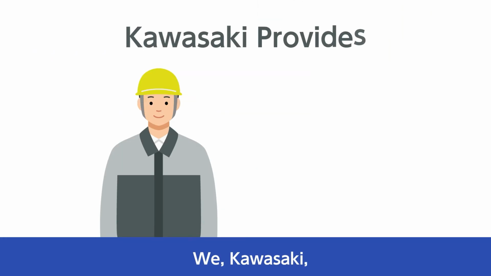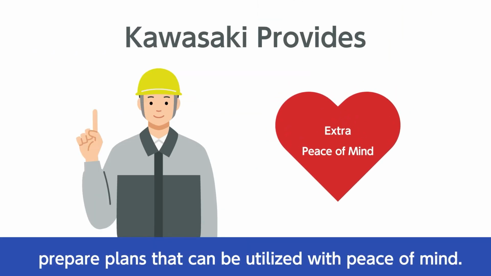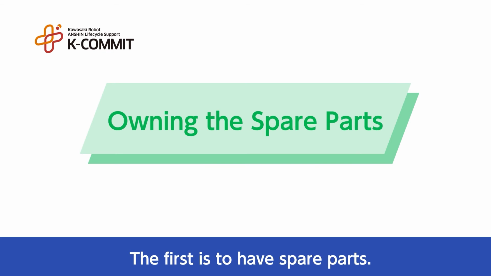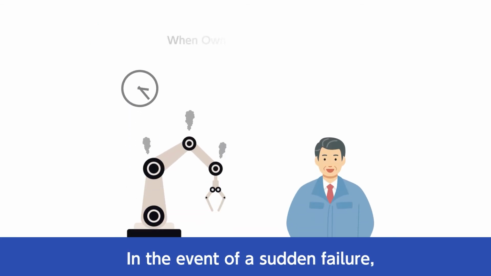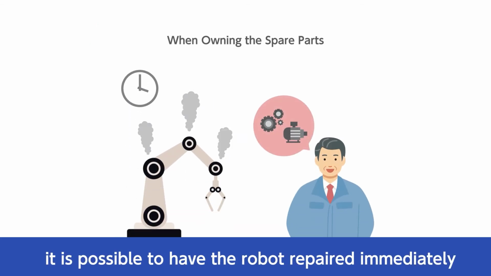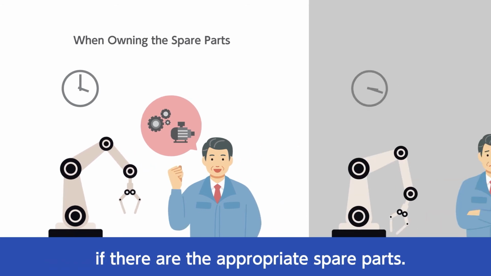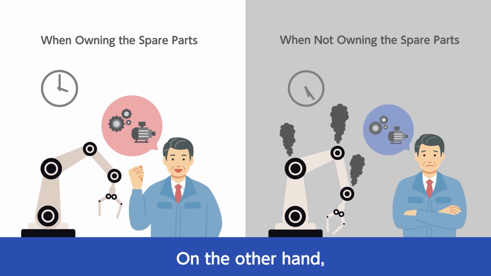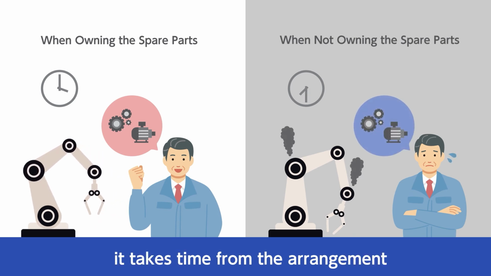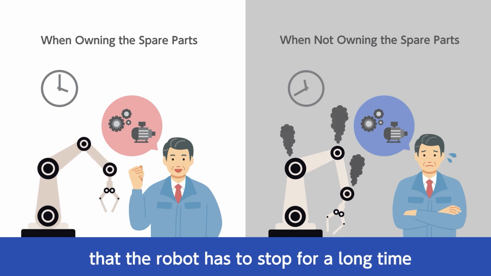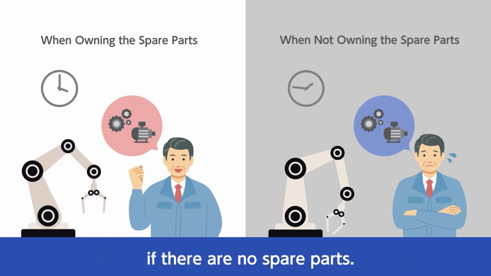We, Kawasaki, prepare plans that can be utilized with peace of mind. First of them is to have spare parts. In the event of a sudden failure, it is possible to have the robot repaired immediately if there are the appropriate spare parts. On the other hand, it takes time from the arrangement of the parts to the arrival, and there is a risk that the robot has to stop for a long time if there is no spare parts.